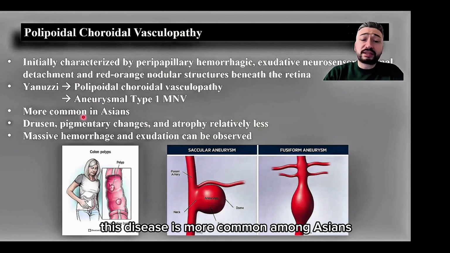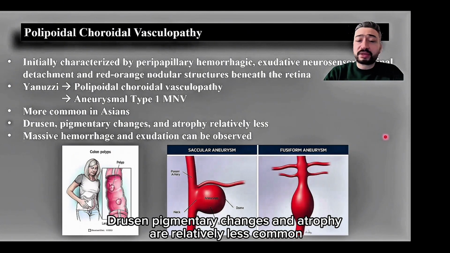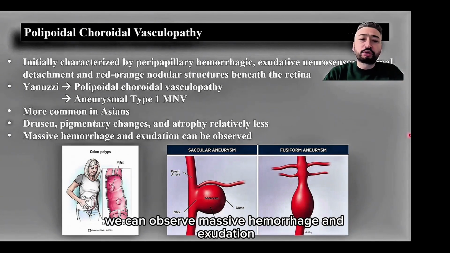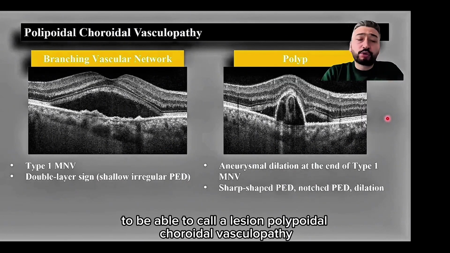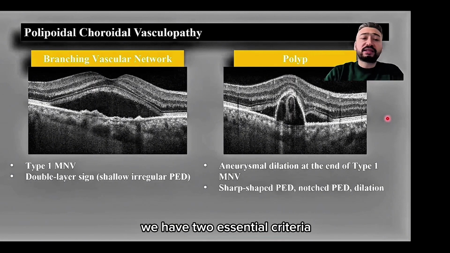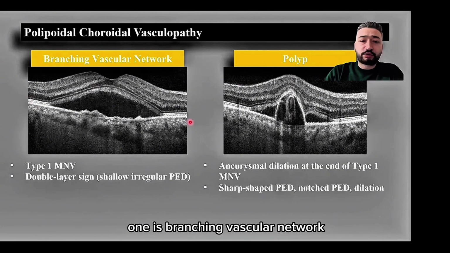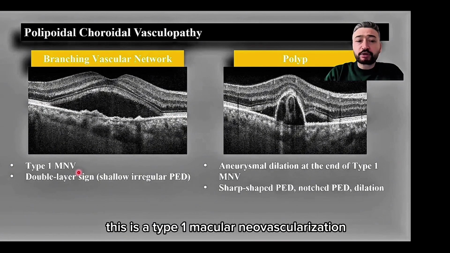This disease is more common among Asians. Drusen, pigmentary changes, and atrophy are relatively less common. We can observe massive hemorrhage and exudation. To be able to call a lesion polypoidal choroidal vasculopathy, we have two essential criteria. One is a branching vascular network. This is a type 1 macular neovascularization.